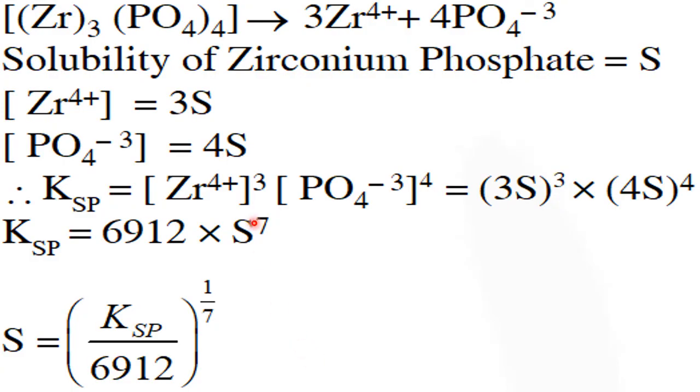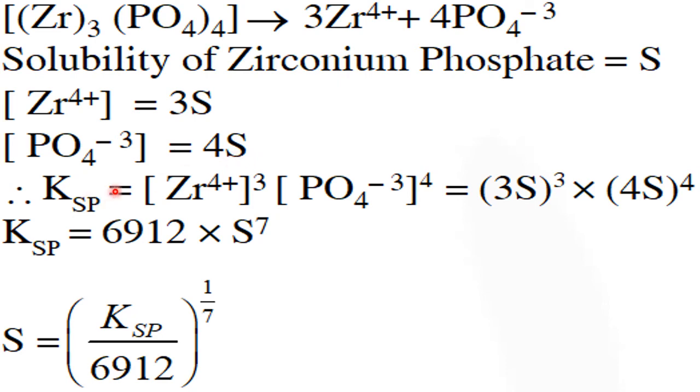Now see, for zirconium phosphate, the formula is Zr3(PO4)4. It dissociates into 3 Zr ions and 4 PO4 ions, phosphate ions. What is the solubility? So 3 moles of this ion, molar solubility 3s, and 4 moles, 4s molar solubility.